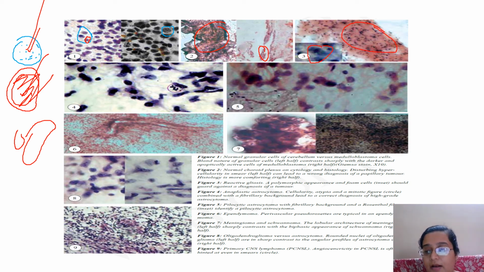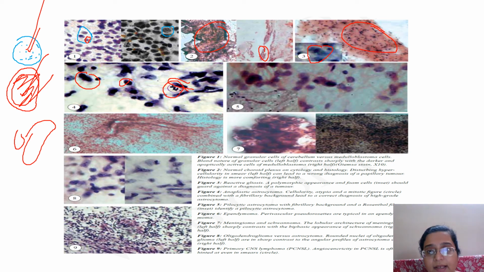Fine. Then this is reactive gliosis, where you will get pleomorphic cells like these, but you'll get a lot of inflammation in the background, or you might get stromal crushing of the glial fibrillary tissue. You need to look for that when you are going to make a diagnosis of an astrocytoma. Look for inflammatory cells, foam cells, histiocytic macrophages, and you'll know it's an inflammatory process. So this is gliosis. Okay, this is anaplastic astrocytoma. You see a lot of pleomorphism. Some cells are angulated, some cells are round, some cells are dark, dense, hyperchromatic, and this is a mitotic figure. So this is a tumor, an anaplastic astrocytoma.